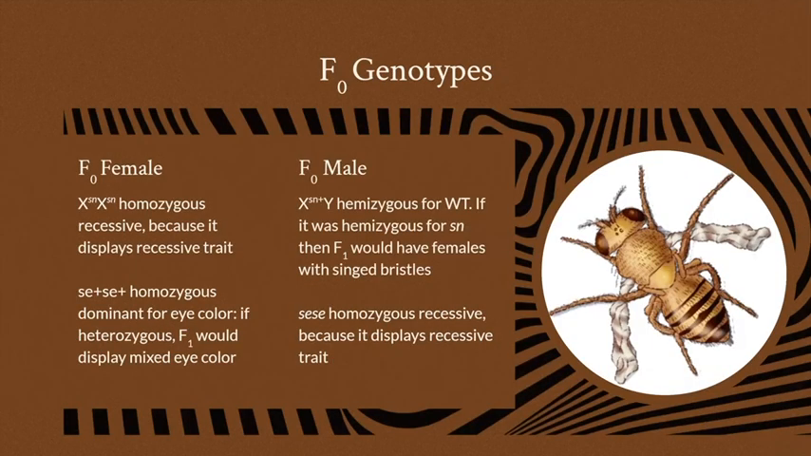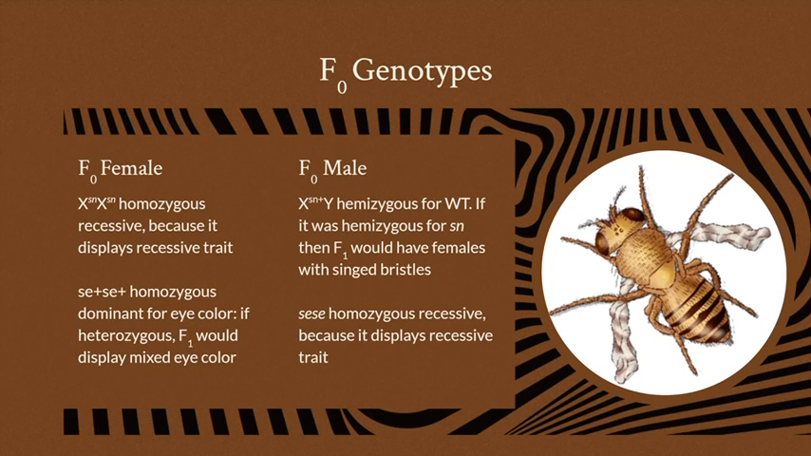Getting back to the question, what Vanessa said about the eye color for the female, we already know that she has to be homozygous dominant, because if she was heterozygous, the F1 generation would be half wild type eye color and half sepia eyes. In the case of the singed bristles, the female has to be homozygous because the trait is recessive. To display the recessive trait, she has to be homozygous for it.